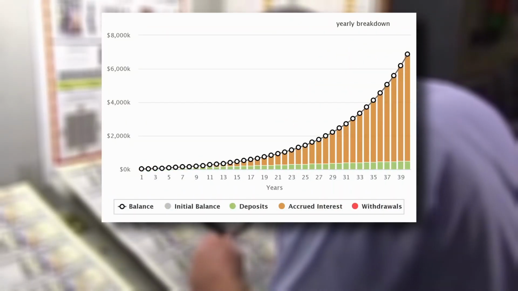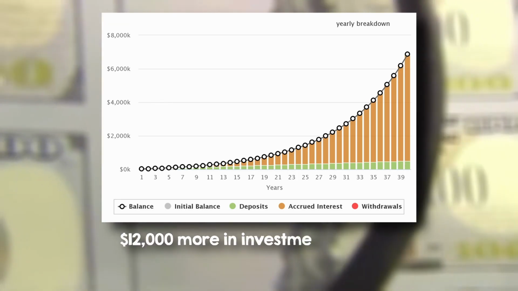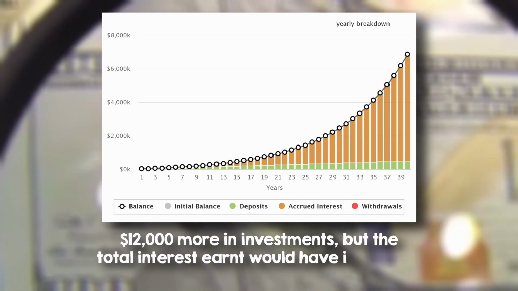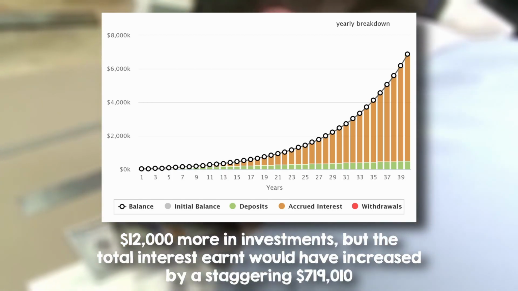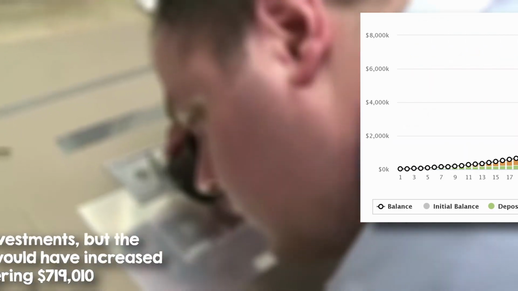Using this example, we need to highlight the importance of time. If in this scenario we would have kept investing for an additional year, it would have been $12,000 more in investments, but the total interest earned would have increased by a staggering $719,010. We want to leave you with a quote from Charlie Munger, an American billionaire investor and businessman, who stated,